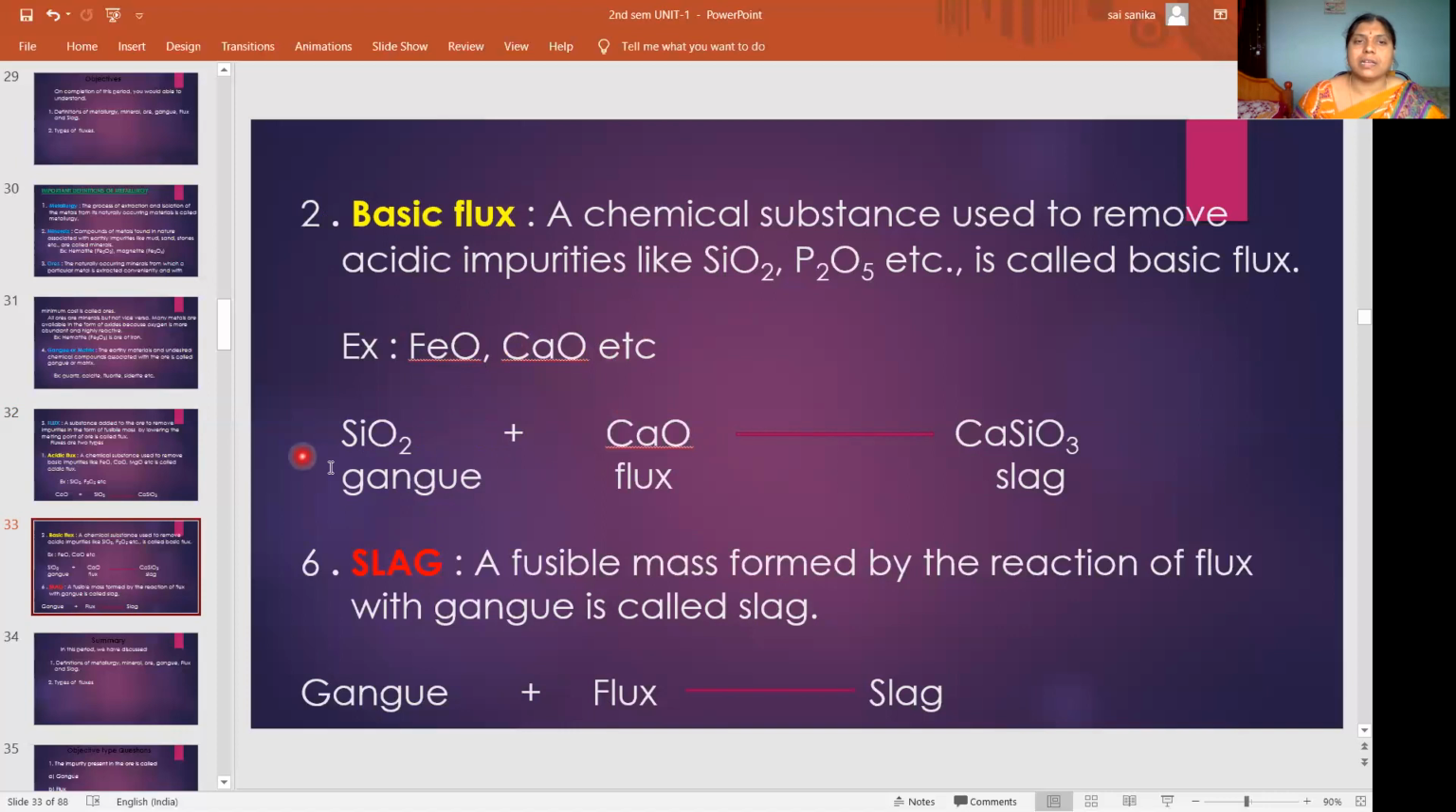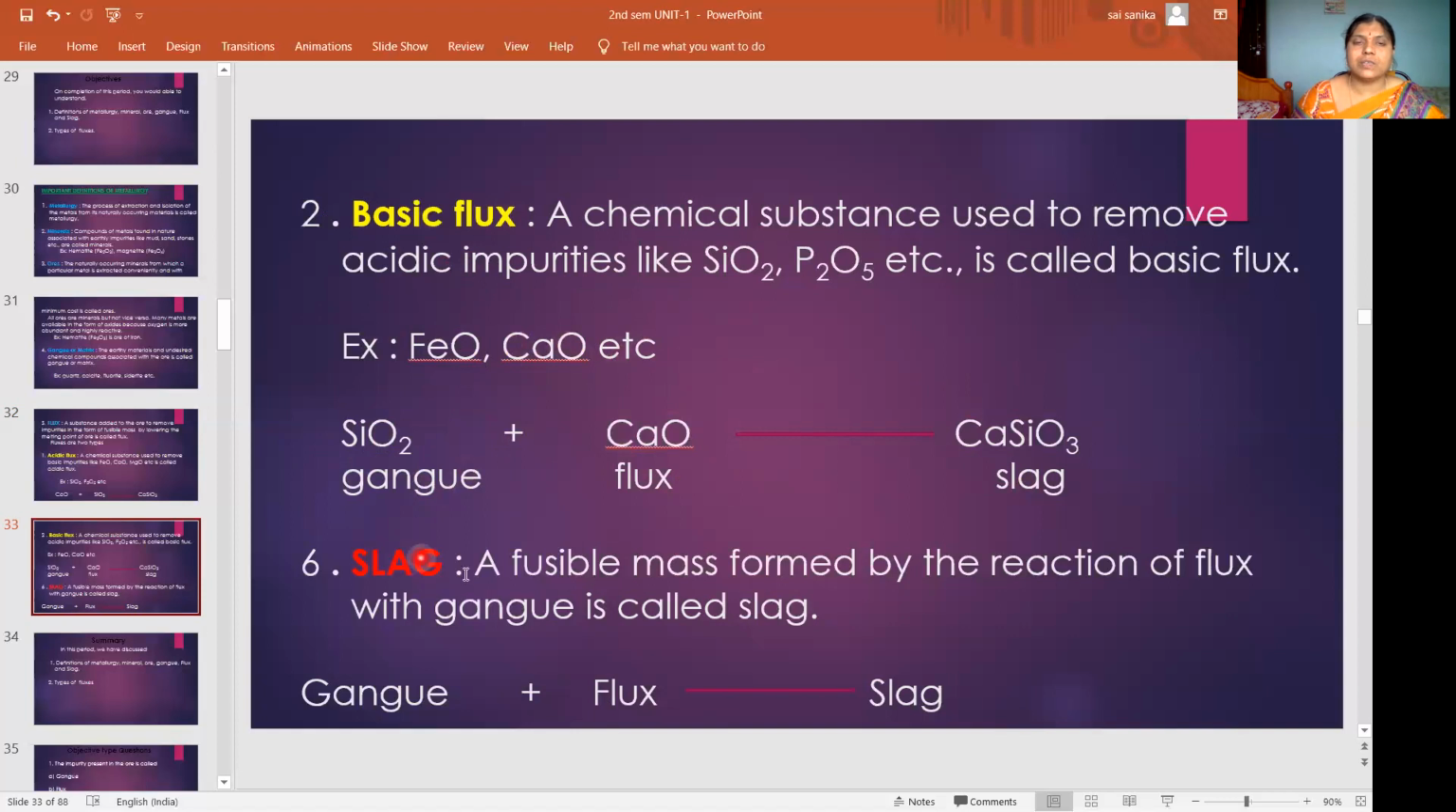Same reaction. So here what is happening? Silica becomes the gangue and calcium oxide becomes the flux. The gangue and flux react and you get a fusible mass, that is calcium silicate. So like this, we will use the acidic and basic fluxes.